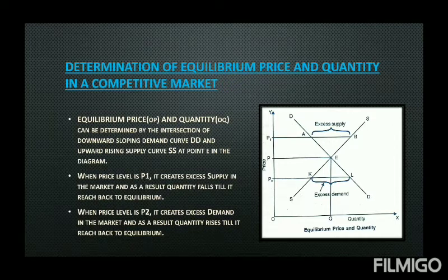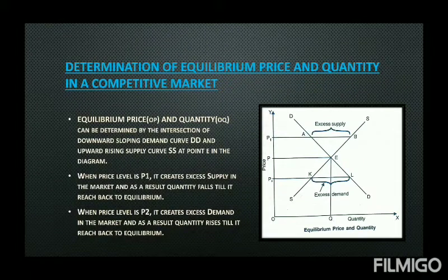So the point E in the diagram here is equilibrium, because at the price OP level, the quantity demanded according to the demand curve is OQ, as well as the quantity supplied according to supply curve SS is OQ. So when the price is OP, quantity demanded is OQ, quantity supplied is also OQ.